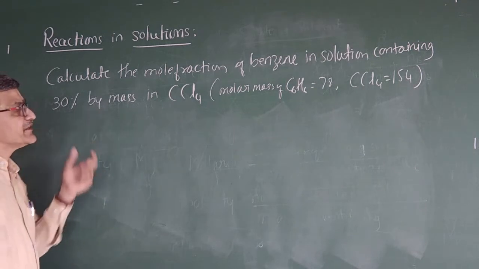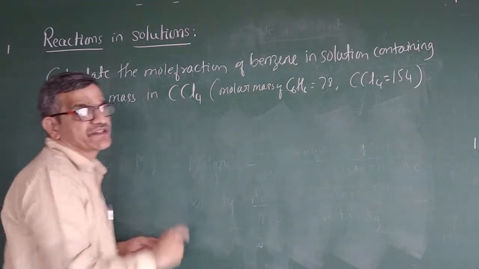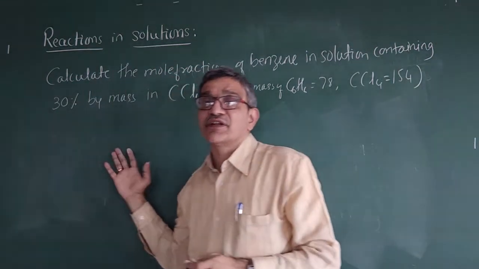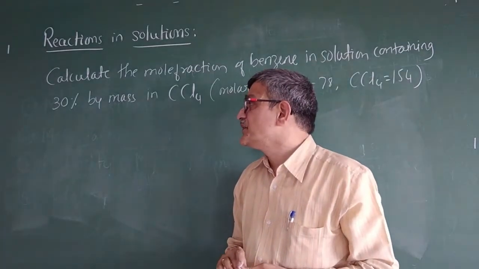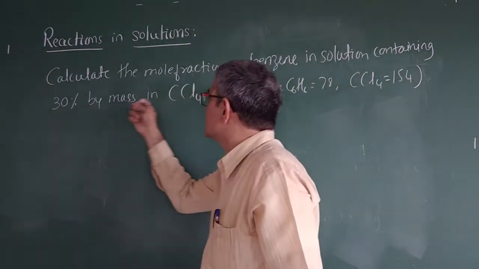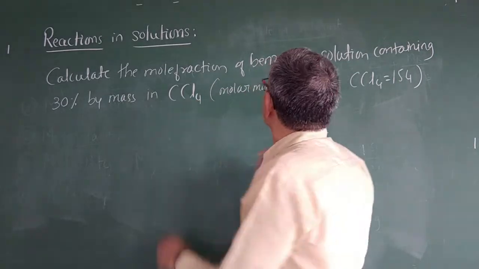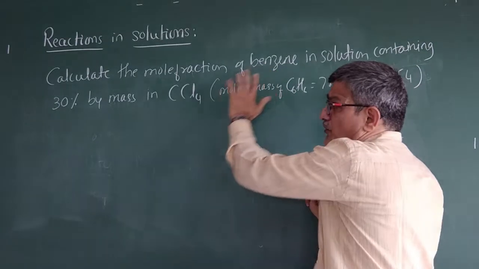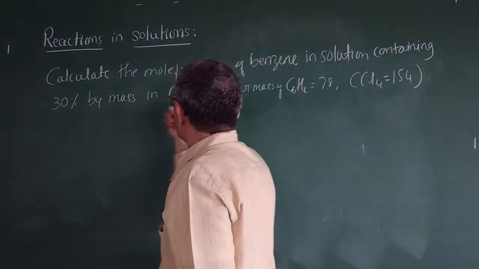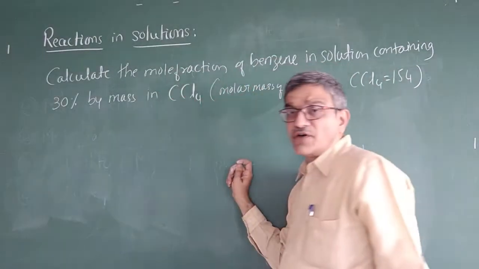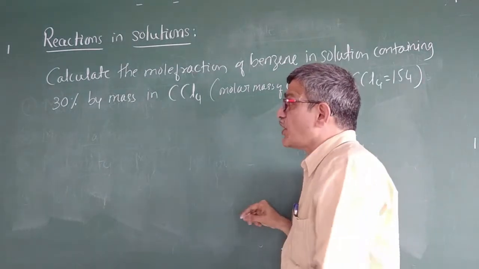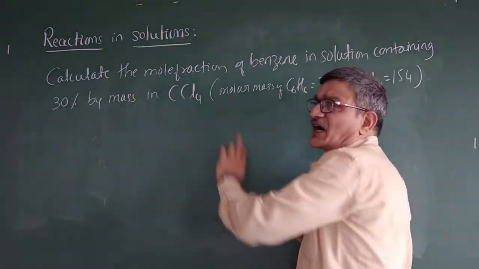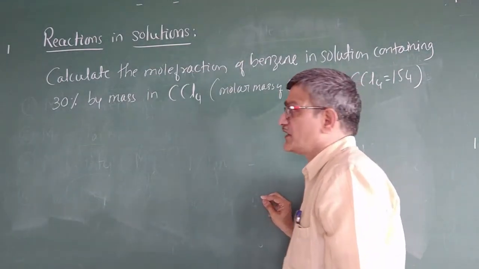Yes. Now here, what do you mean by this 30% by mass in carbon tetrachloride? That is nothing but an expression in the mass percentage. ಏನಿದೆ carbon tetrachloride ನಲ್ಲಿ benzene. So 30% by mass in carbon tetrachloride means 30 gram of benzene is dissolved in how much? 70 gram of carbon tetrachloride. Okay, so write it down.